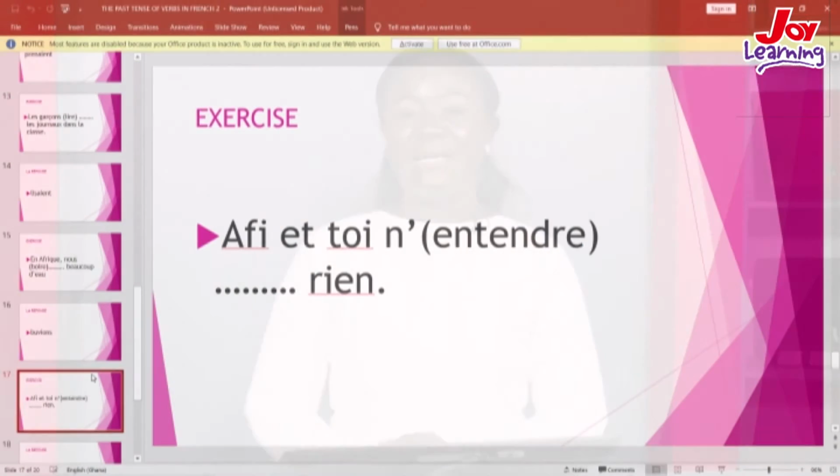The next sentence I would like us to look at is Afi et toi n'entendre rien. So we are going to conjugate entendre in the l'imparfait tense. To do that, we will have to first of all conjugate entendre in the present tense. So when we conjugate entendre in the present tense, we will take the nous form, which is nous entendons. We cut off the ons and we add the ending.